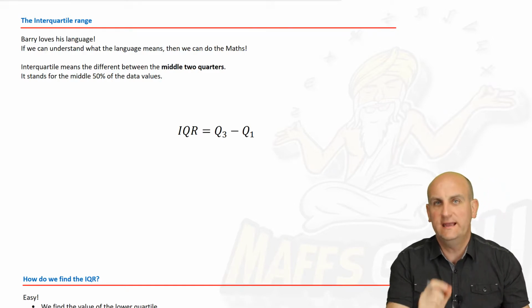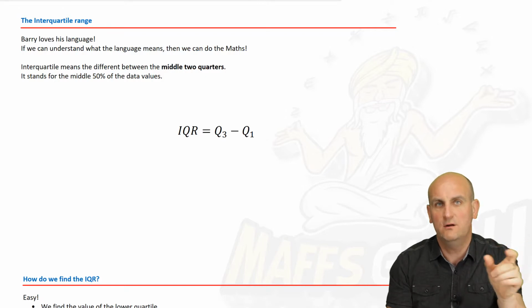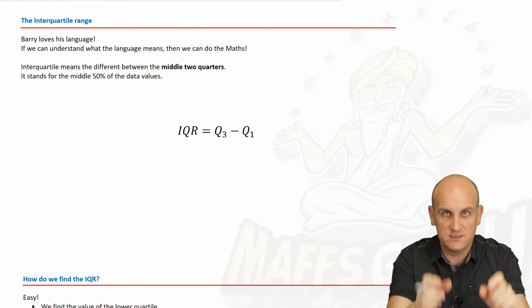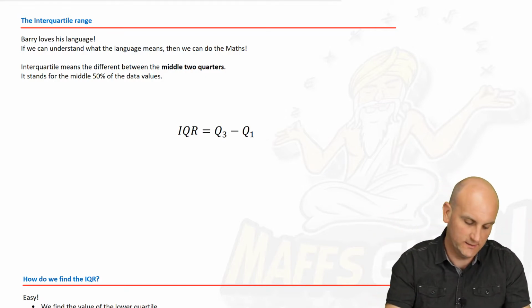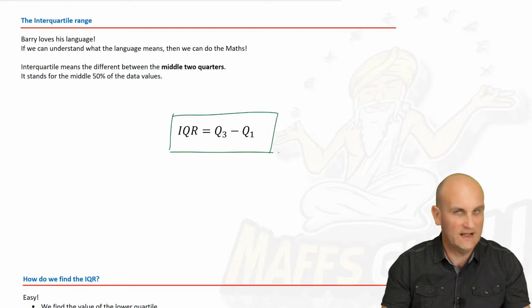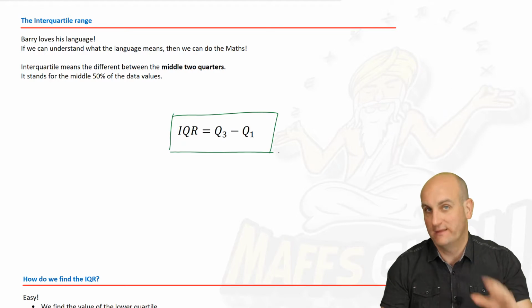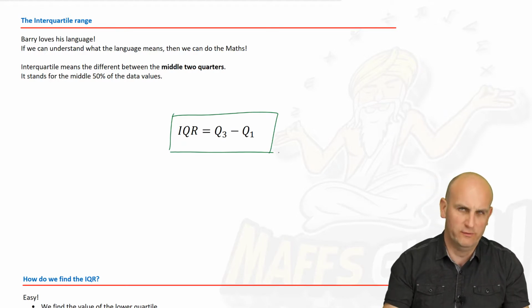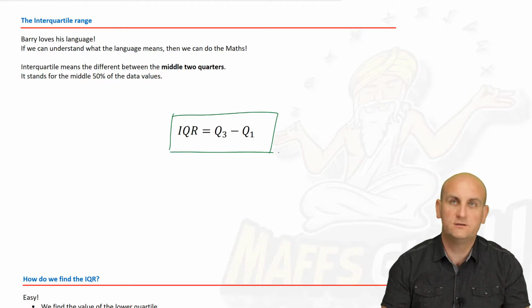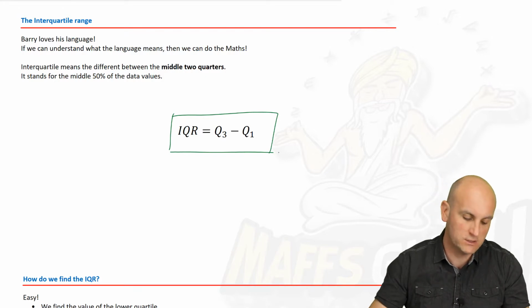So IQR: inter, between; quartile, the middle quarters; and the range is the difference between them. Barry loves a good old formula, and so he's called the IQR, Interquartile Range, Q3 minus Q1. Now what the heck is Q3 minus Q1?